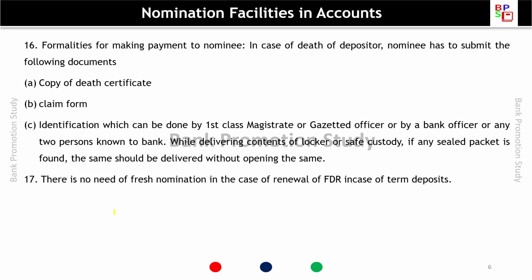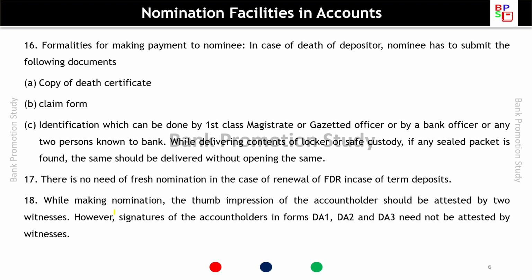There is no need of fresh nomination in the case of renewal of FDR in case of term deposits. While taking nomination, the thumb impression of the account holder should be attested by two witnesses. However, signature of the account holder in the forms DA1, DA2 and DA3 need not be attested by a witness.